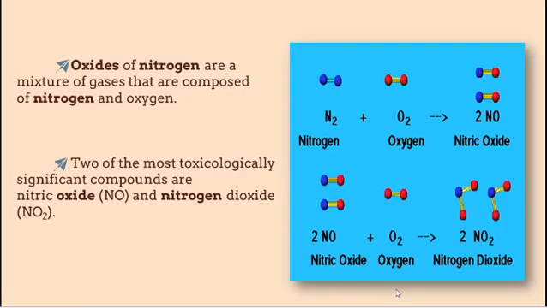So what is nitrogen oxides? When nitrogen reacts with oxygen, that is N2 plus O2 gives 2NO, that is nitric oxide. This nitric oxide further reacts with oxygen to produce nitrogen dioxide, 2NO2. These two, nitric oxide and nitrogen dioxide, are toxic compounds. So it has a very dangerous effect on our health.